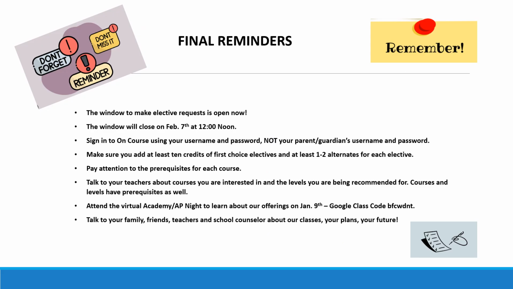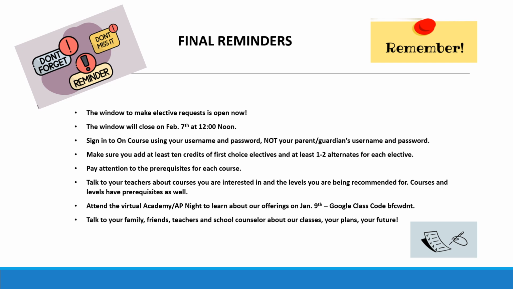Final reminders. The window to make elective requests is open now. The window will close on February 7th at 12 noon. Sign into Encores using your account, not your parents'. Make sure you add at least 10 credits of first choice electives with a minimum of 1 to 2 alternates for each. And again, remember to make sure that they are classes that you do want to take because you may get them. Pay attention to the prerequisites for each course as well as the graduation requirements and the courses you need to graduate in 4 years.